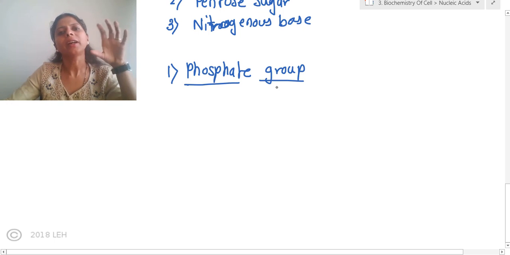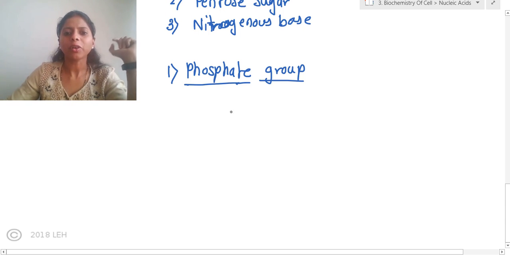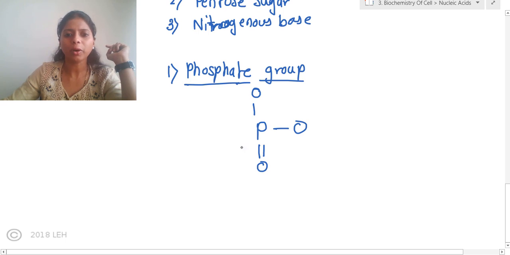But when it comes and joins to the nucleotide, at that time just phosphate group is attached. So phosphate group is something in which at the center there is phosphorus, and to each side of the phosphorus oxygen is attached. One oxygen is attached with a double bond and another one is attached as an OH group.